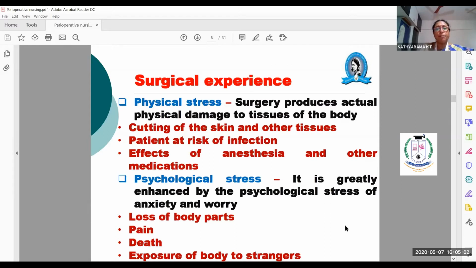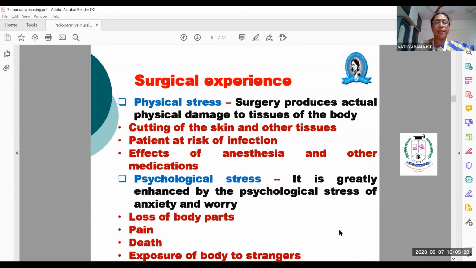In the same way, the patient also will have this psychological stress, fear about the surgery. So what is your role here? You have to introduce the neighbor patients, whoever has undergone the surgery and is going to get discharged. Please introduce them so that they will talk with each other and clear their doubts, and he will console the patient and support the patient emotionally.